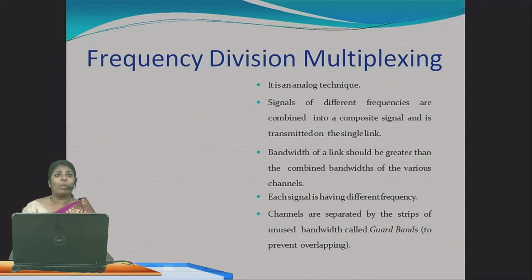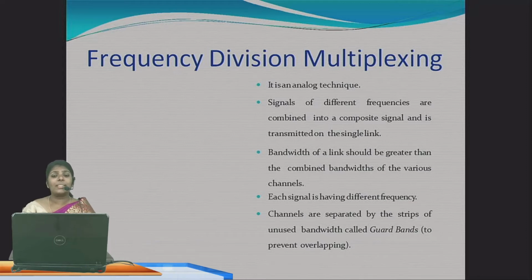We can see in detail what is frequency division multiplexing. So frequency division multiplexing means FDM. Sometimes you may get a question, what is the full form of FDM. So you want to say frequency division multiplexing. So what is frequency division multiplexing?